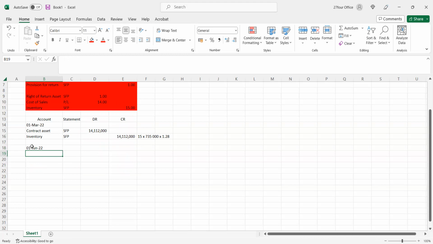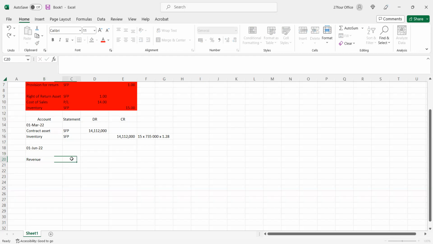The reason why is because the 90 days have passed, and nothing has been returned. So the return policy is now expired, and we know nothing has been returned. Therefore, the full amount can be recognized as revenue. Okay, so now we're going to say debit. Now we can recognize revenue. We have earned the revenue, so we can say credit revenue.